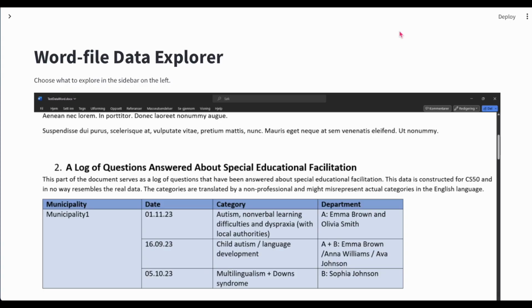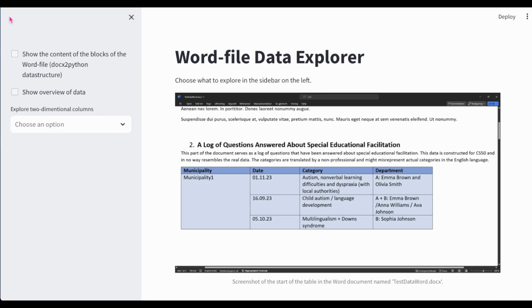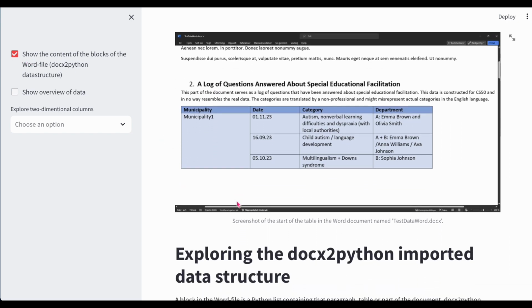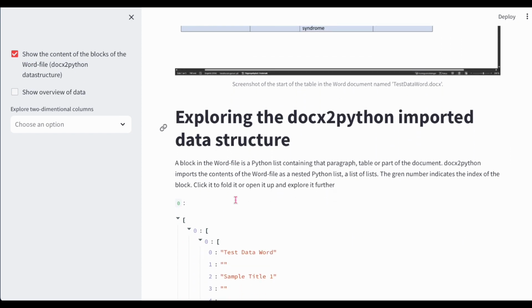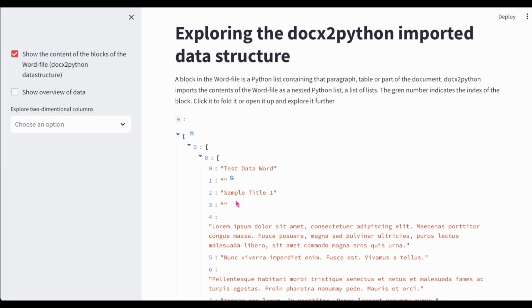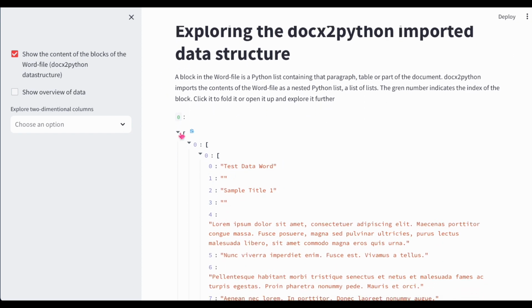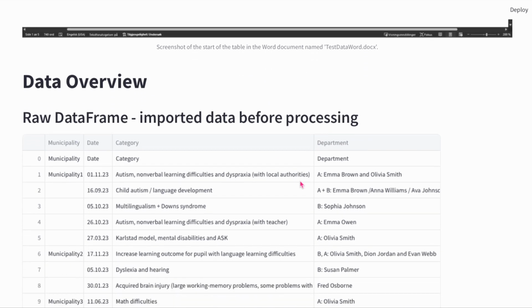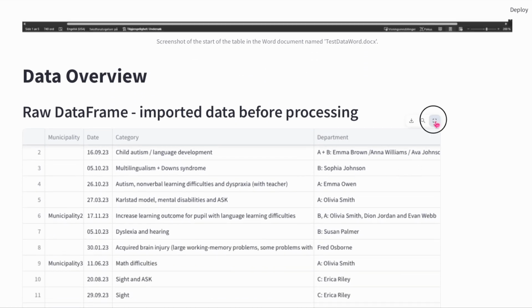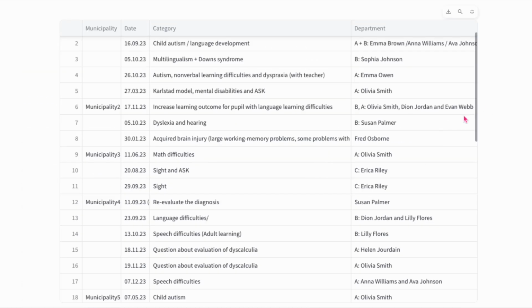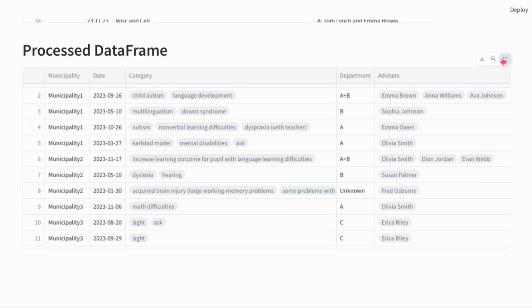For illustrative purposes, I've created this Word file data explorer in the Streamlit framework. It does three things. One, shows the data imported with docx to Python in the form of nested lists. Two, an overview of the raw pandas data frame before pre-processing and after.